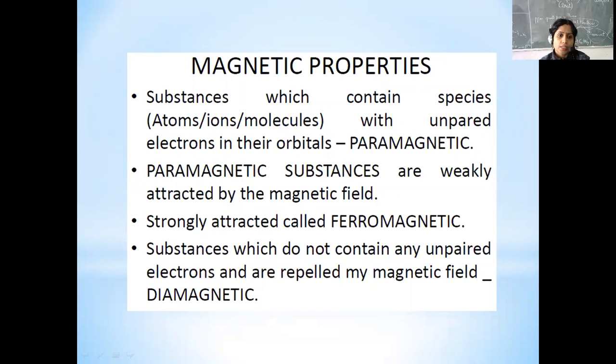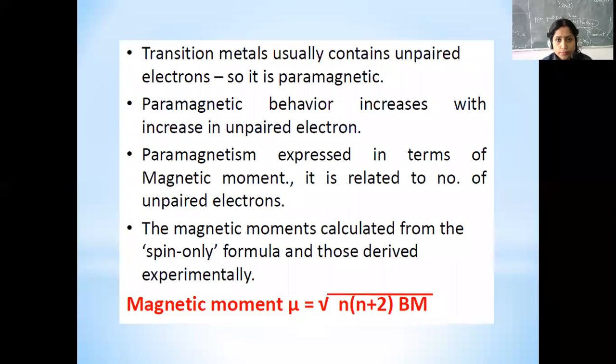Now let us see the magnetic properties. Substances which contain species like atoms or ions or molecules with unpaired electrons are called paramagnetic. Paramagnetic substances are weakly attracted by the magnetic field, and when they are strongly attracted, they are called ferromagnetic. Substances which do not contain any unpaired electrons and are repelled by the magnetic field are called diamagnetic. Since transition metal elements contain unpaired electrons, they are paramagnetic.